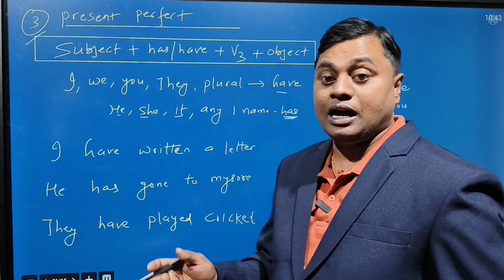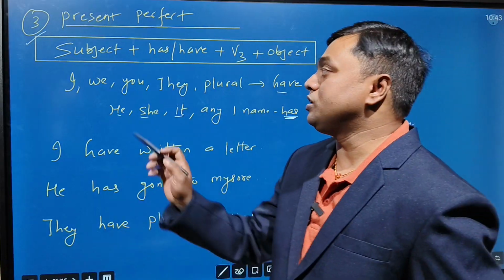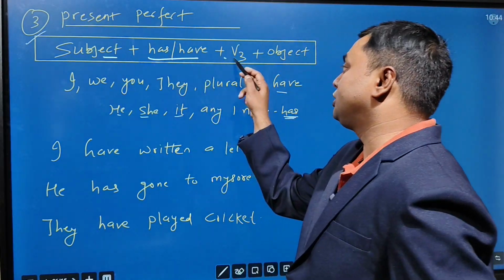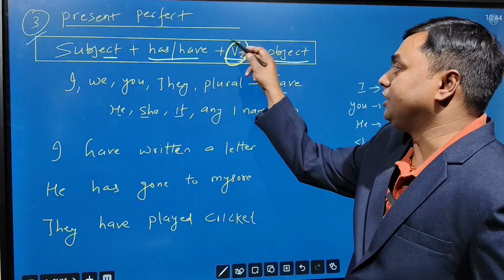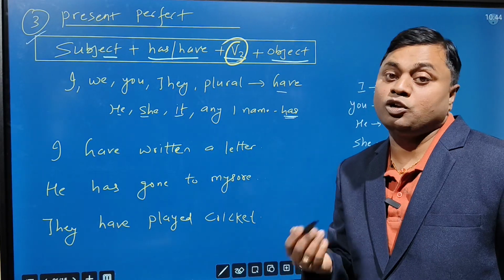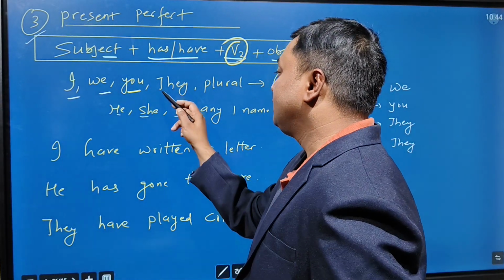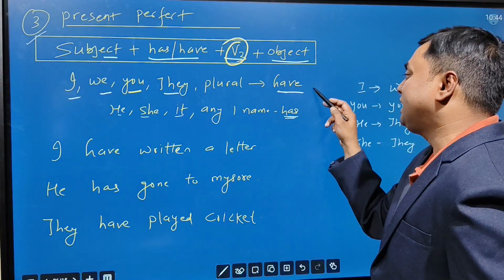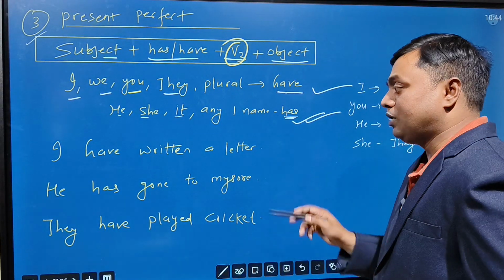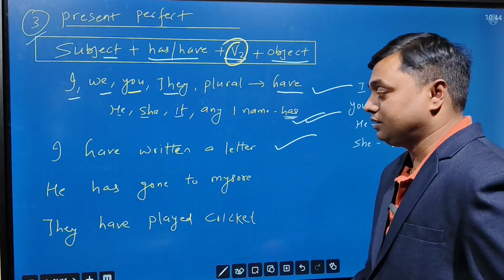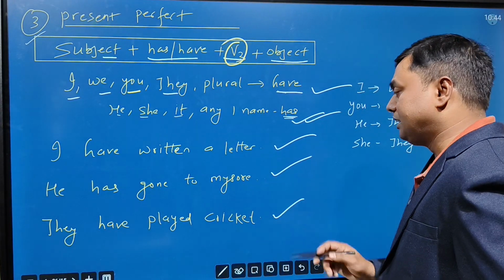Next, we talk about the present perfect. Here work has been completed in the present time, already finished in the present time. So how is the structure? Subject plus has or have plus V3 plus object. In case of perfect, we always use V3, whether it is present perfect, past perfect, or future perfect. Generally with I, you, we, they, and plurals we use have, and with he, she, it, or any one name we use has. For example, I have written a letter. He has gone to Mysore. They have played cricket. Yes or no?